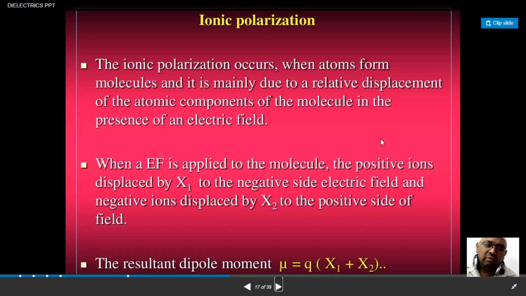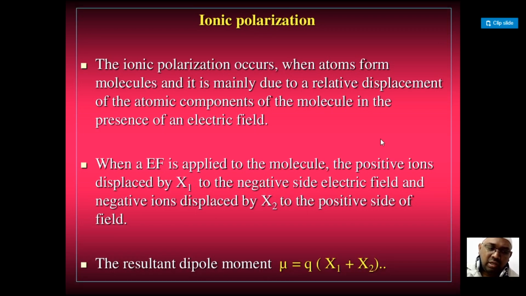In the examination they will ask you what are the different types of processes by which polarization occurs inside the dielectric material. There are 4 types here. We discussed the electronic, ionic, orientation and space charge polarization. In the examination they will ask you to define electronic polarization and derive the expression for the electronic polarization.